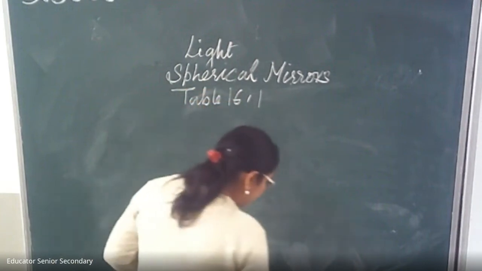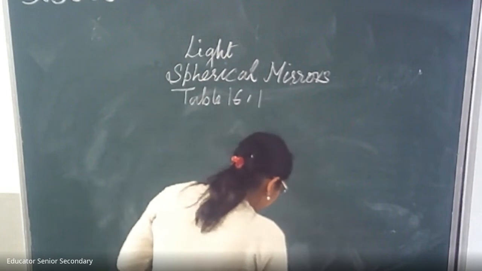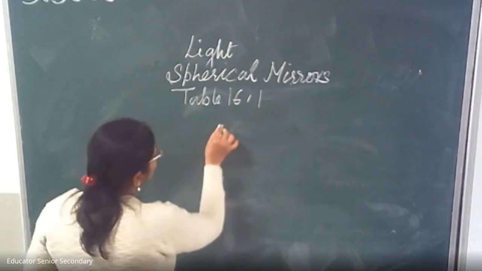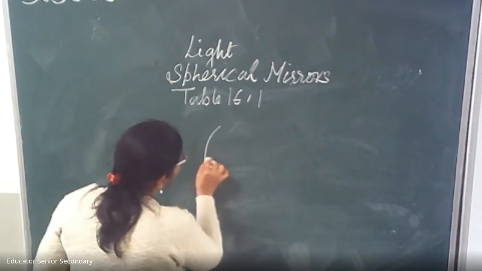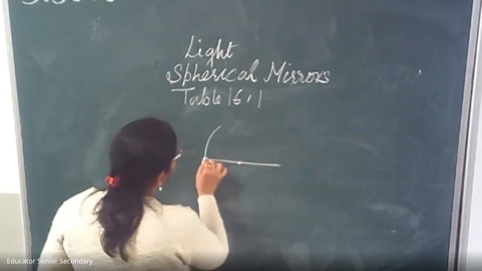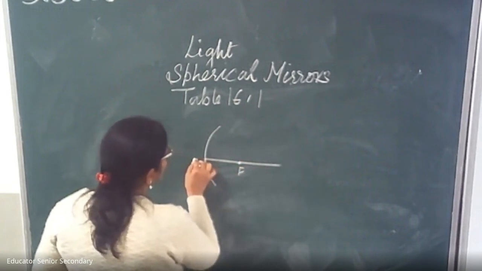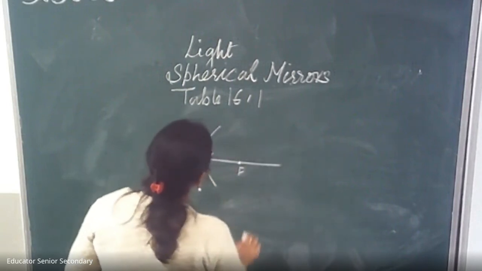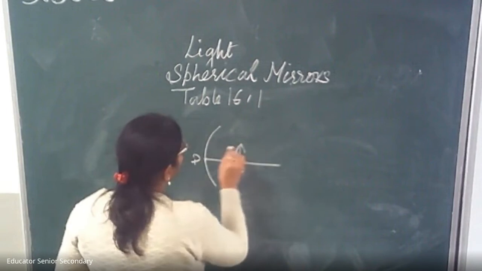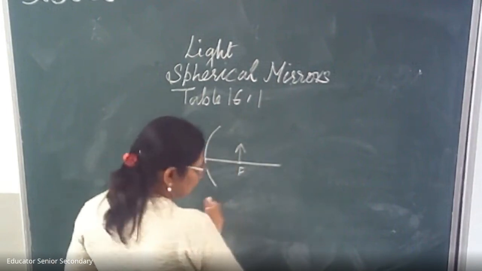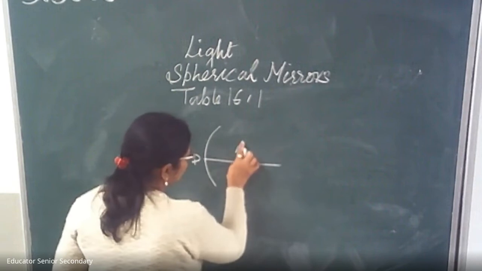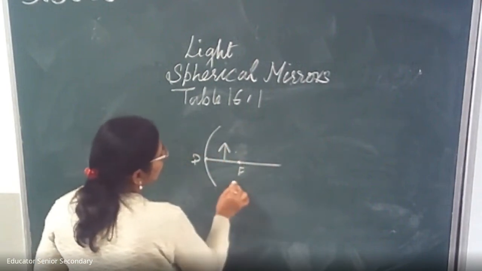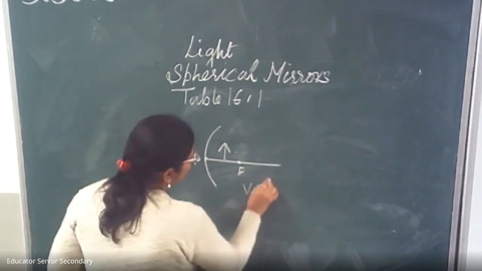When the object is between F and P, what kind of image is going to be formed? It is always virtual. When the object is placed between F and P, the image will always be virtual.